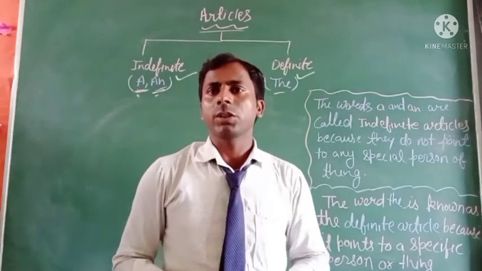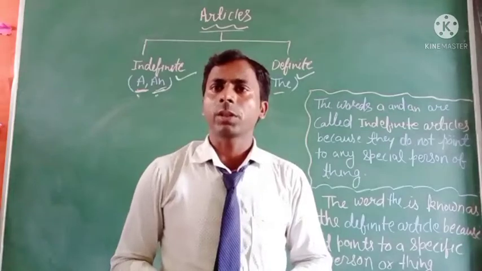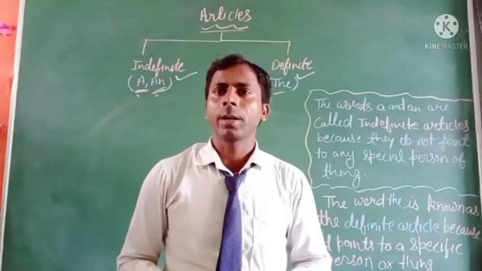We use a and an before countable nouns in the singular number.